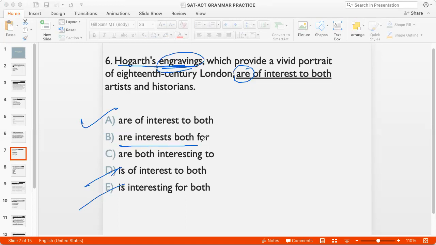Option B is just something that doesn't make sense. And option C doesn't place both correctly. The both has to go with artists and historians. So option A is the right answer.